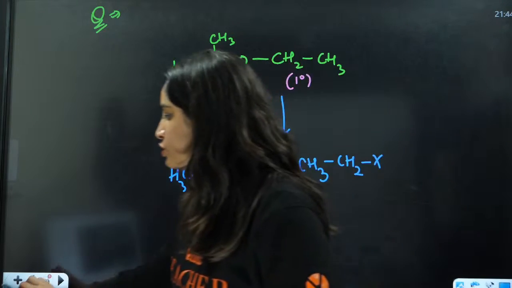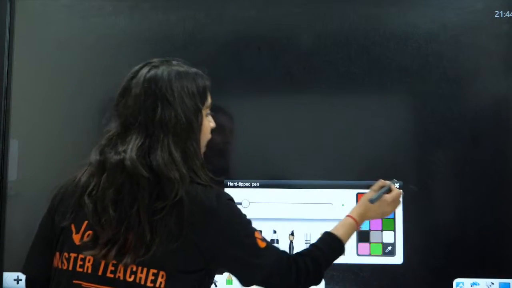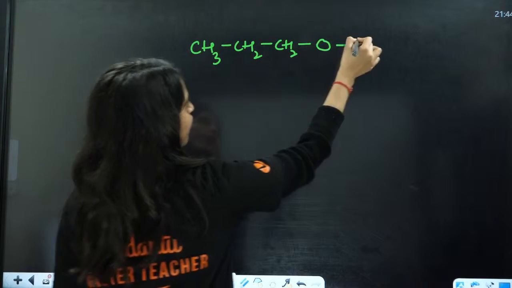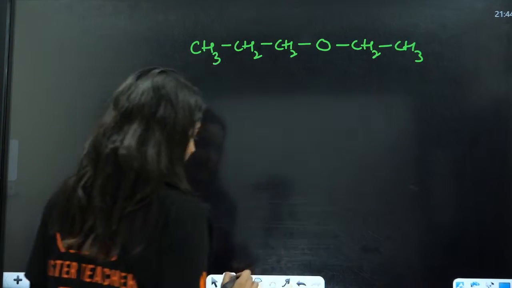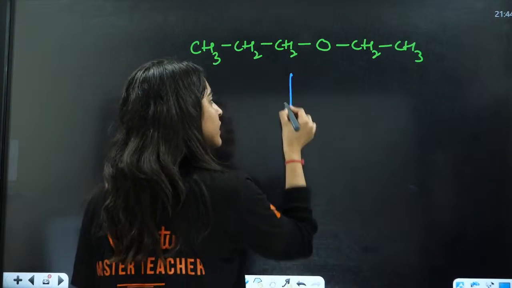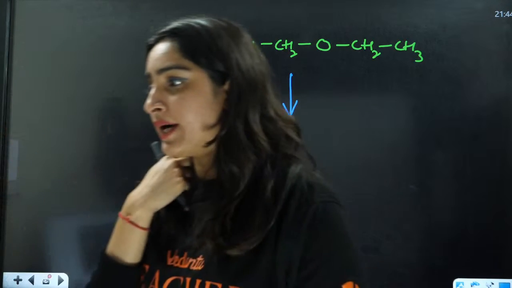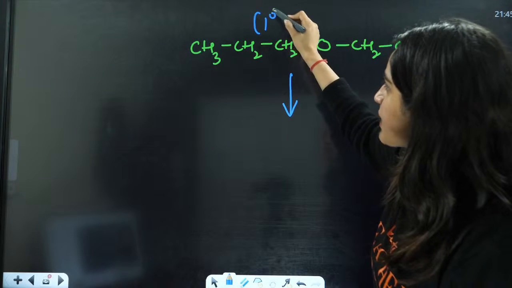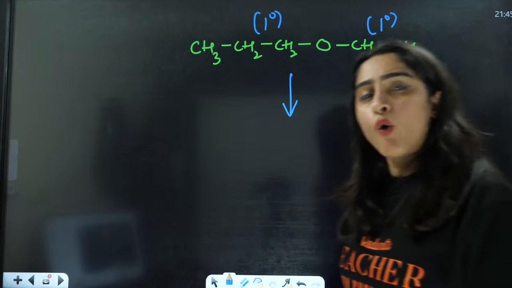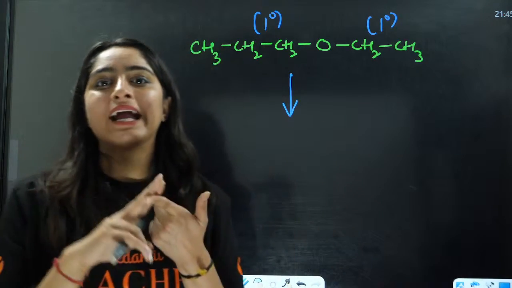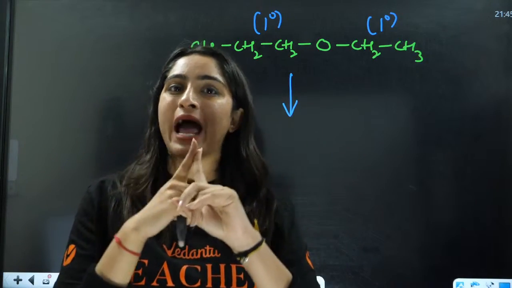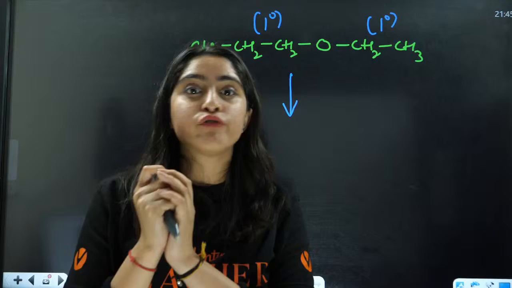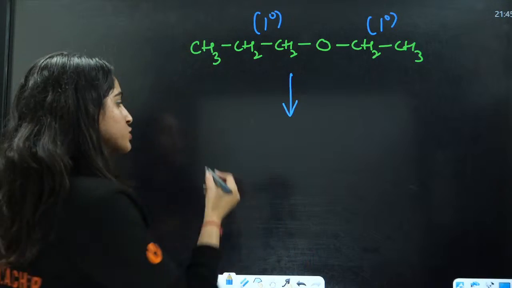The lower one is going to form the halide. Similarly, we can also take another example. If you have CH3, CH2, CH2, O, CH2, CH3, in this case, which is going to form halide and which is going to form alcohol? Now both are primary. This is primary and this is also a primary alkyl group. If the alkyl group is primary or secondary, the simple case is that the lower alkyl is going to form the halide. So the lower alkyl is this one, so it is going to form halide here.